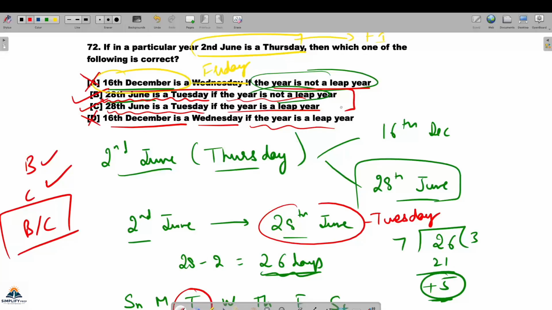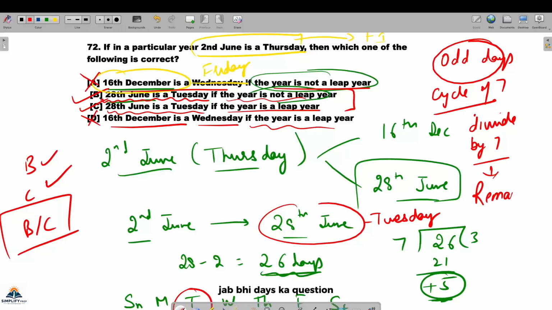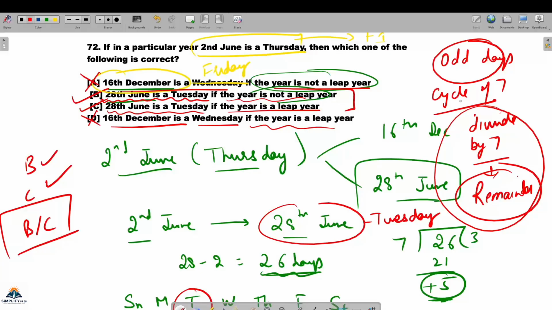All right. So this question teaches you a very important concept, odd days. That is कितने का shift होगा. So that depends on the cycle of 7 days, because 7 days पे चीजें change होती हैं. So always remember that calendar based problems require divisibility. You have to divide by 7 and see the remainder. जब भी days का क्वेश्चन आएगा तो यही अप्रोच चलेगी. Basic is this only, apart from the leap year and that thing. Leap year वगैरह किस लिए है, to check whether there are 366 days or 365 days in a year.